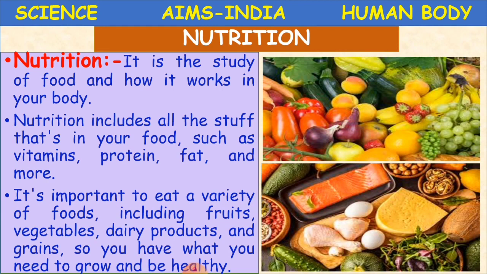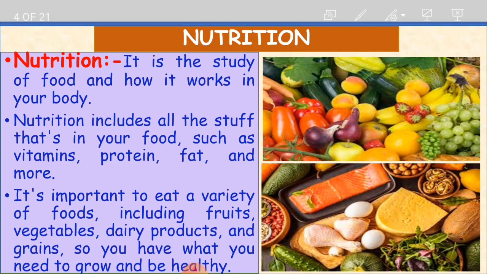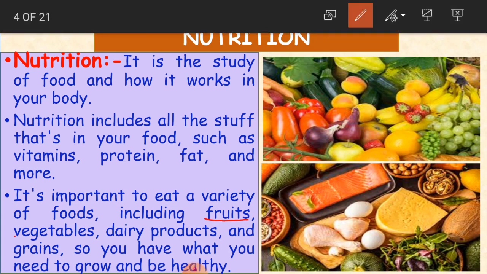Eat every type of food, which includes fruits, vegetables, dairy products. In dairy products, what do we get, children? We get milk, meat, eggs. And grains means all millets, like rice, wheat, ragi, jowar, all those are grains.